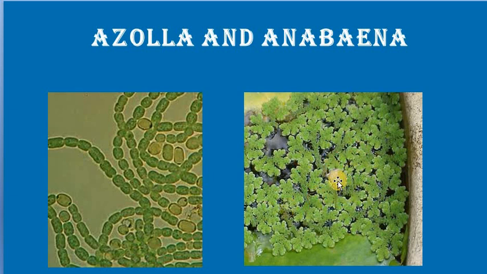So this will be used as a source of nitrogen, generally in the fertilizer industry, or they will be providing this along with the cattle feed, or in the paddy field along with weeds. They will be doing this as a kind of nitrogen supply supplement. Okay, so this is Azolla and Anabaena, which is also showing the symbiotic mode of relationship.